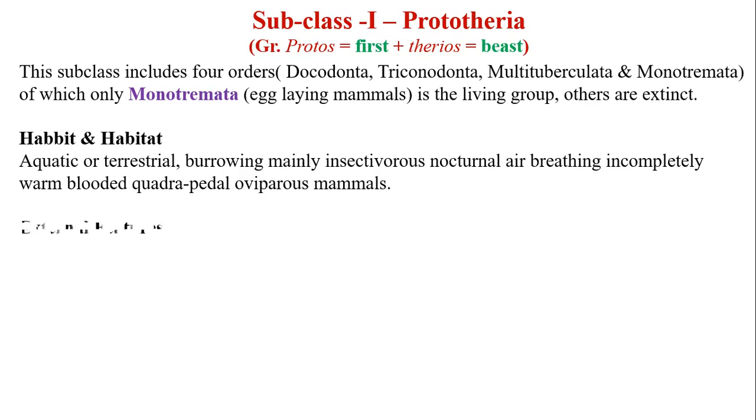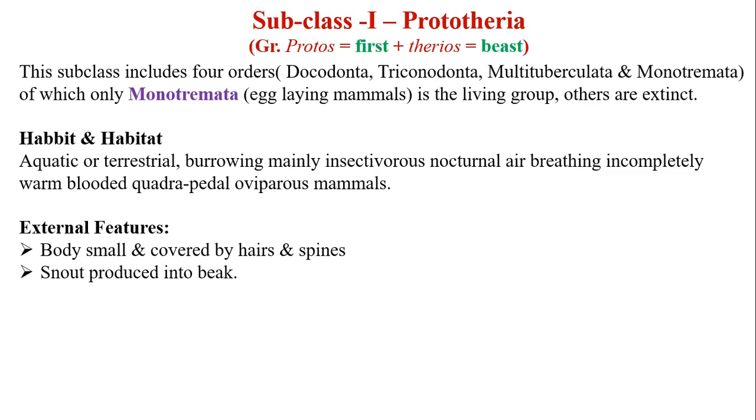Now let us see their external features. Body is small and covered by hairs and spines. Snout is produced into a beak. Then external ears are absent.